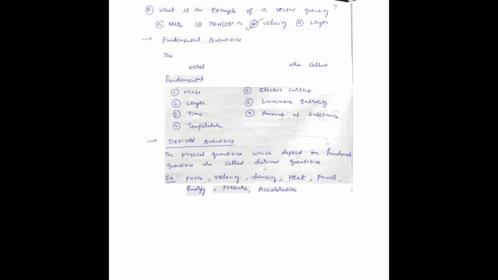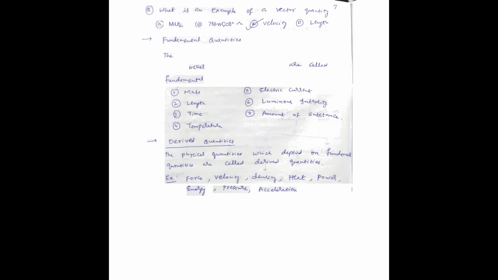Examples of fundamental quantities are mass, length, time, temperature, electric current, luminous intensity and amount of substance. And examples of derived quantities are force, velocity, density, heat, power, energy, pressure, acceleration. Mass is a fundamental quantity and is measured in kilograms. Length is measured in meter, time in second, temperature in Kelvin, electric current in ampere, luminous intensity in candela, amount of substance in mole.